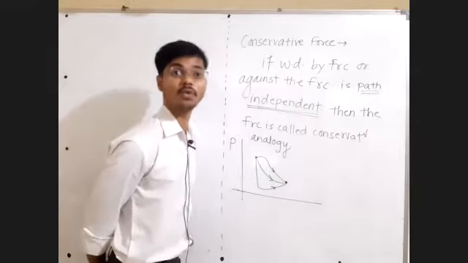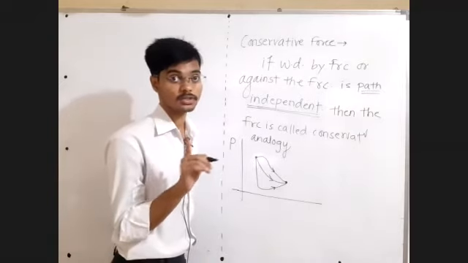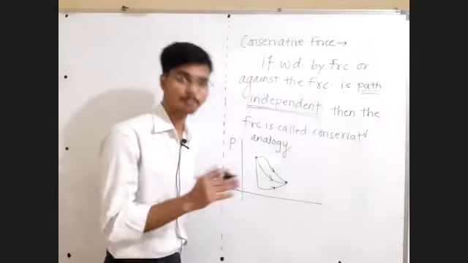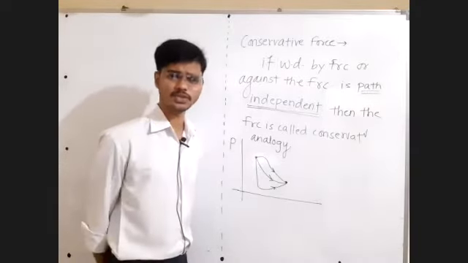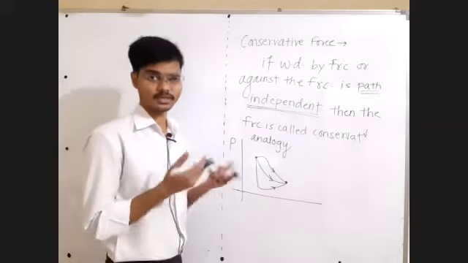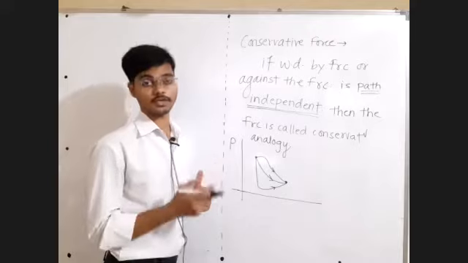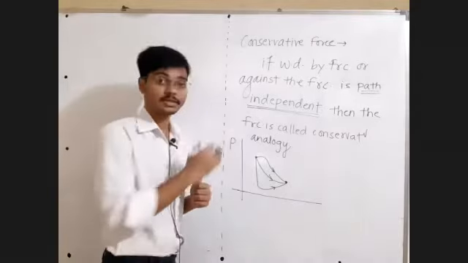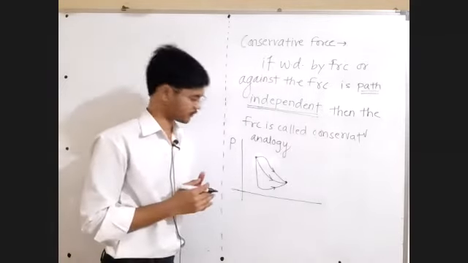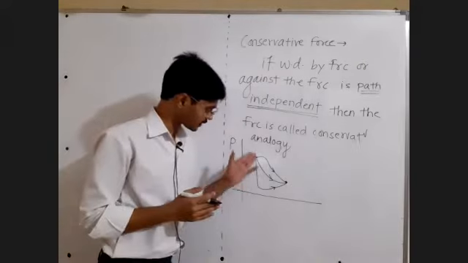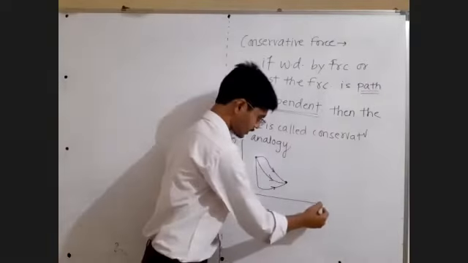We know thermodynamic work done. I'm not saying mechanical work done. It's a sort of mechanical work done ultimately, because there also we found force into displacement, but there are other work done as well: work done by the gravitational force, work done by the frictional force, work done by the electrostatic force. All these forces are capable of doing work. So that work done in thermodynamics was the area under the pressure volume graph.